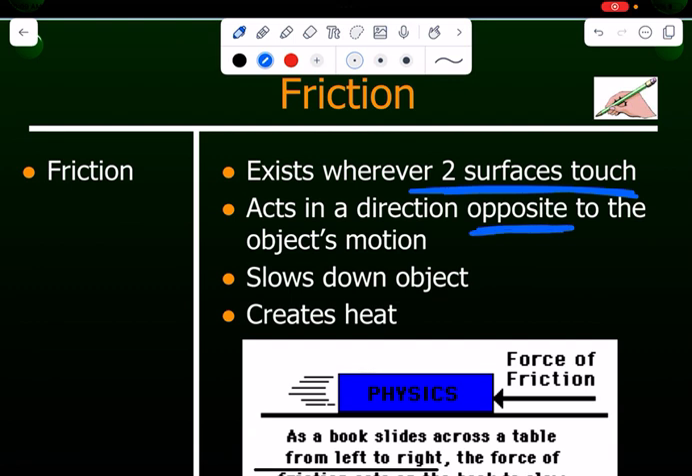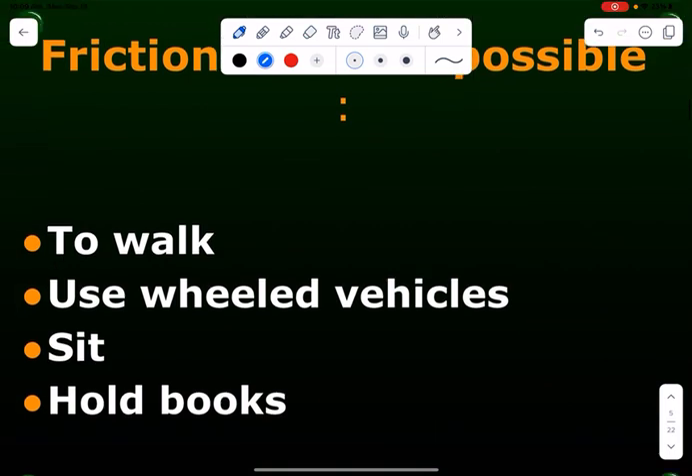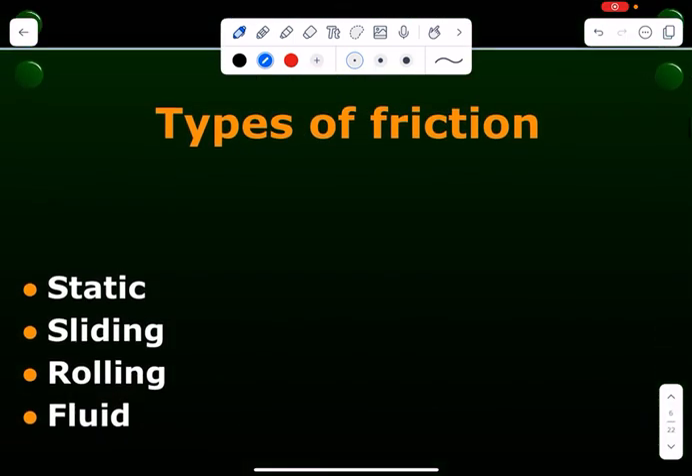So like if I'm rolling a ball in this direction, the friction works in that direction. And it's eventually what slows everything down on Earth, and it creates heat. So again, if I'm rolling a ball this way, it's eventually going to come to a stop because friction is pulling on it this way. And we like friction here on Earth because it allows us to walk, use wheeled vehicles, sit down, hold things without slipping and sliding around everywhere.